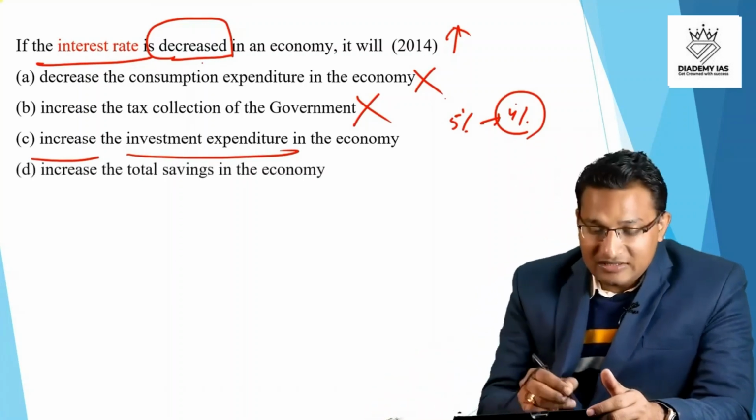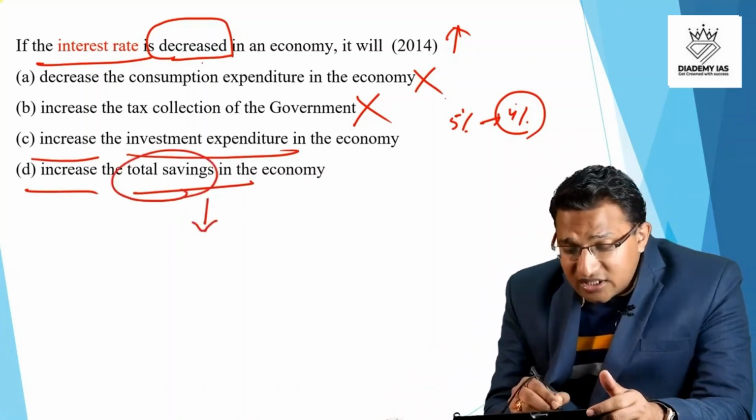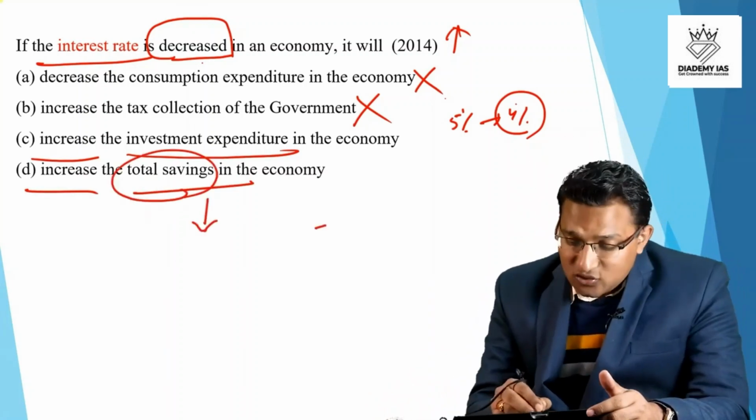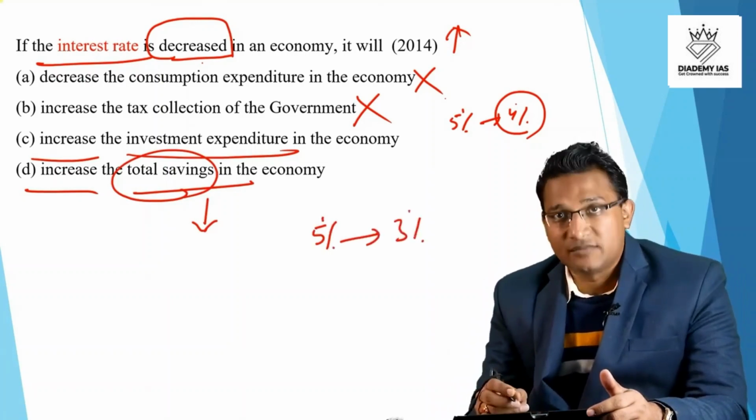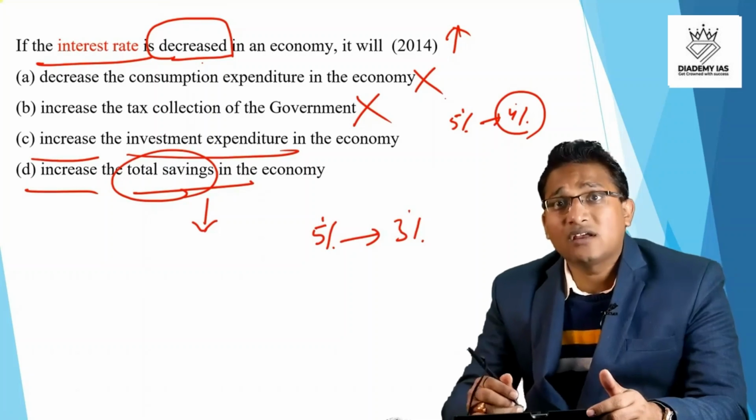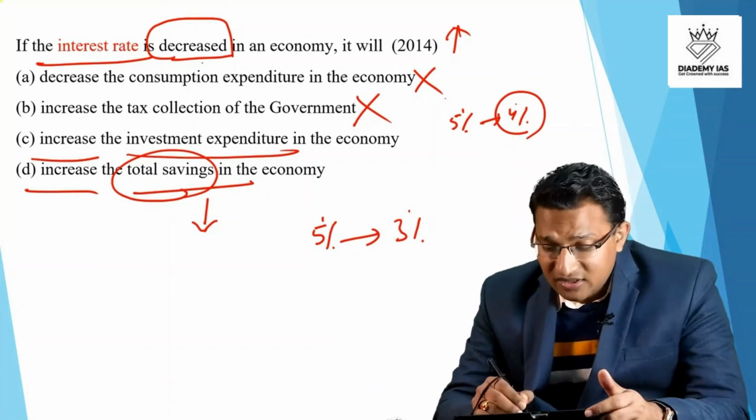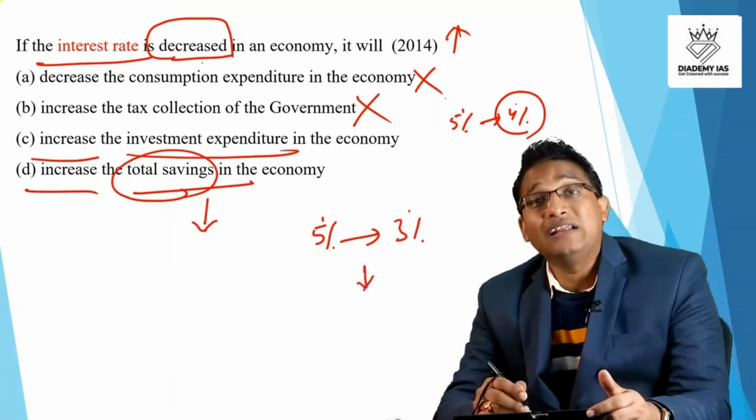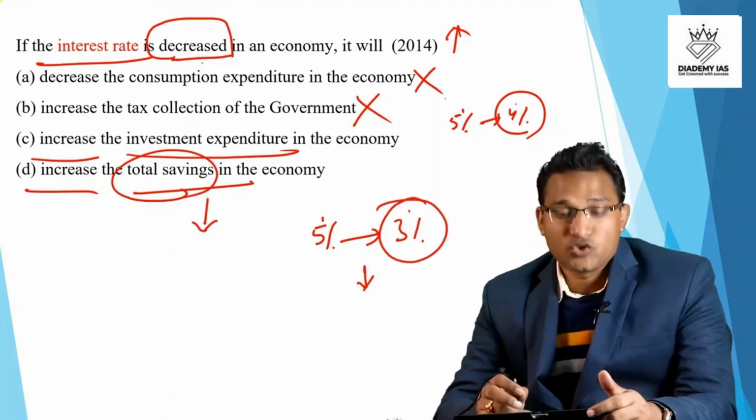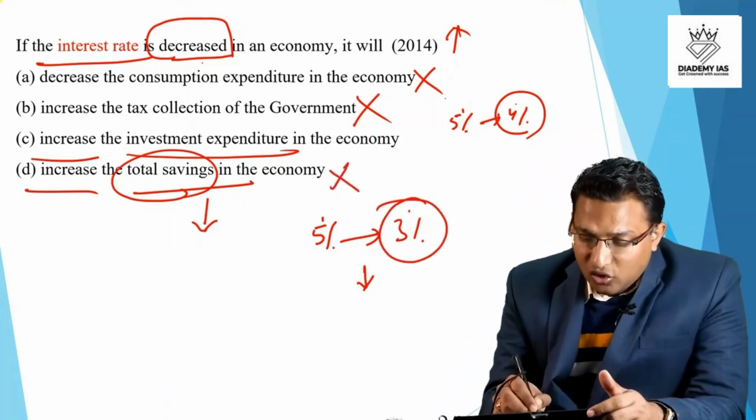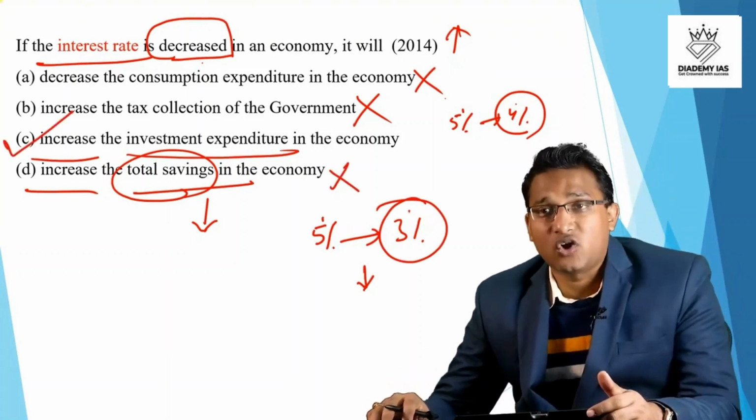And last, increase in the total savings. So if interest rate is decreased, the total saving will actually decrease. Why decrease? Because if the bank is offering now 4% and tomorrow it offers 3% to the customers for the saving account, so the customer will keep more money or less money in the bank? The answer is the customer will actually decrease their money in the bank, because now their income has been reduced from 5% to 3%. So option D is also wrong. Answer is option C, increase in the investment expenditure in the economy.